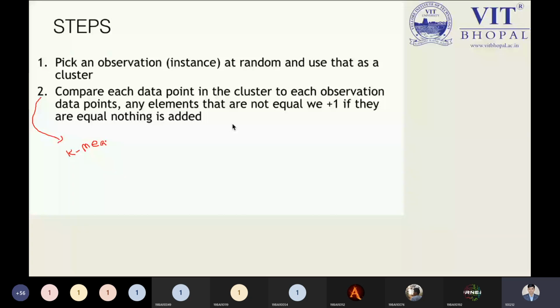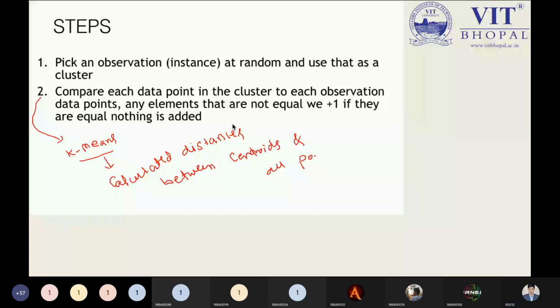In the K-means, we have calculated the distances, multiple distances between centroids and all data points. If you remember, this is the activity we have done in the K-means algorithm.